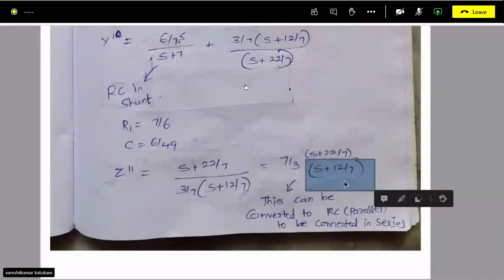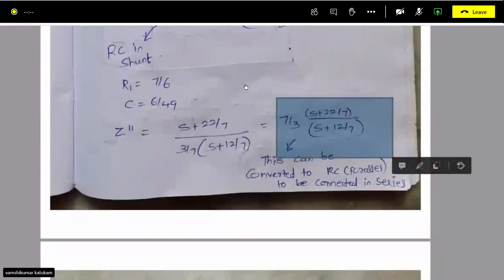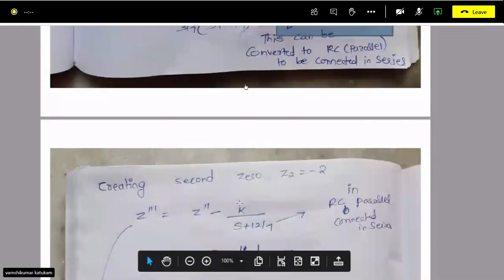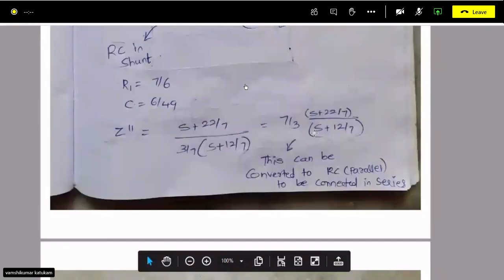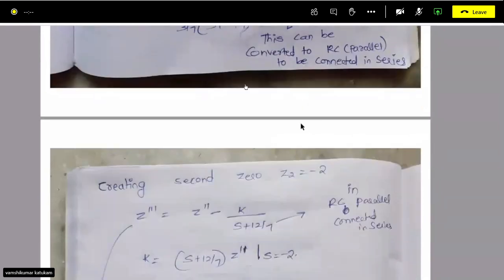Instead of complicating that, I am realizing the denominator is the same. So to get that form, I have to subtract some constant, right? This thing, Z double dash, and we have to get the zero. Because the zero is shifting, we have to get the zero of the transfer function in the numerator as well.